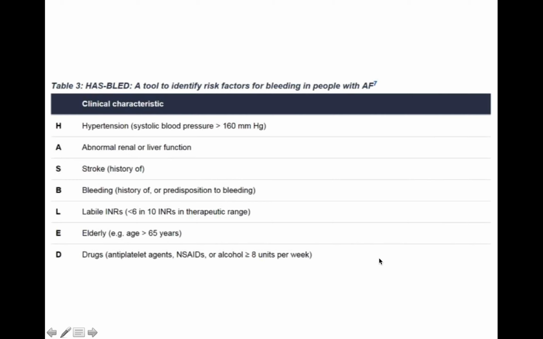I would also like to do a HAS-BLED score to identify risk factors for bleeding in patients with atrial fibrillation. So if he has hypertension above 160 millimeters mercury, I'm very worried about intracranial hemorrhages. If he has abnormal renal or liver function, if he has a history of stroke, history of bleeding or a predisposition to bleeding, if he has labile INRs, if he's elderly, greater than 65 years, or if he's on any drugs such as antiplatelet agents, NSAIDs, or drinks more than 8 units of alcohol per week.